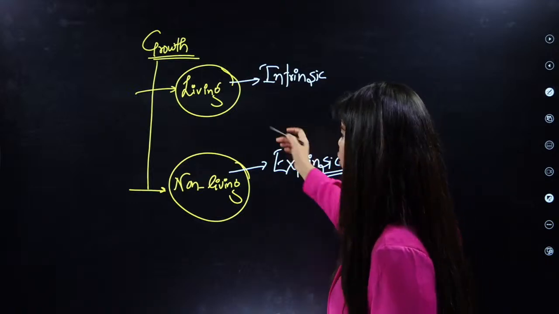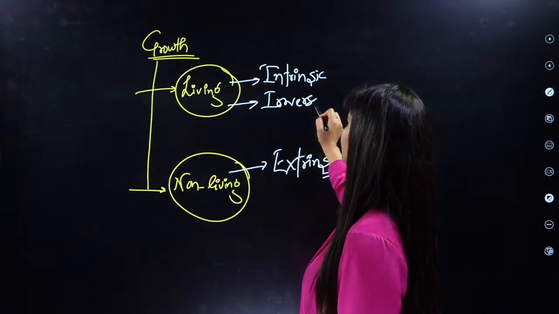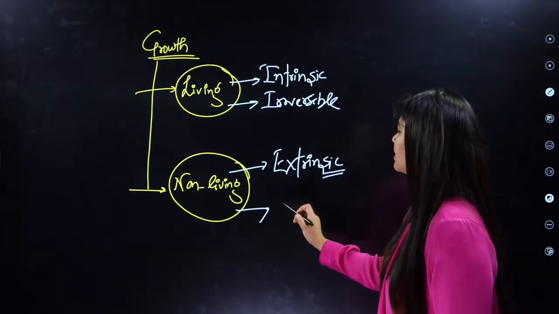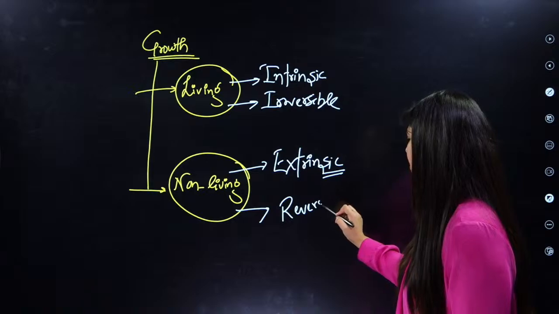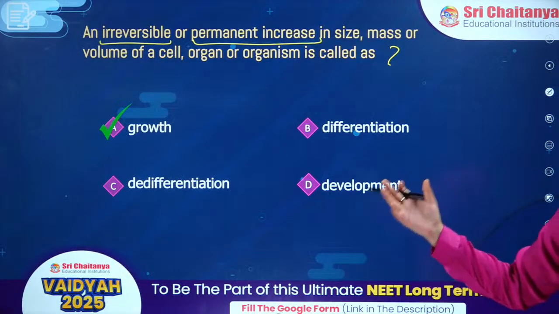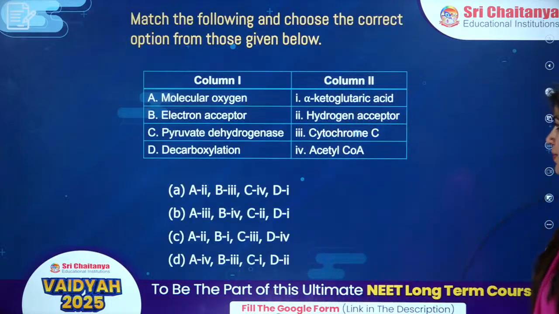In living organisms, the growth is irreversible, I cannot reverse it back. But in case of non-living, it is reversible. Clear, kids? So this is basically defining your growth. Clear? Yes. Moving on to the next question.